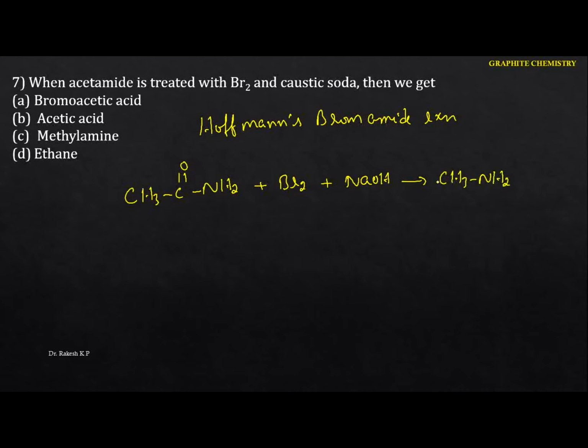Now just identify this. Here the number of carbons is 2, and here the number of carbons is 1. Because there is 1 carbon atom less in the product as compared to the reactant, this reaction is also called the Hofmann degradation reaction. Here the amine is the primary amine. The name of this product is methylamine. Hence in this case the option is C. Okay, next one.